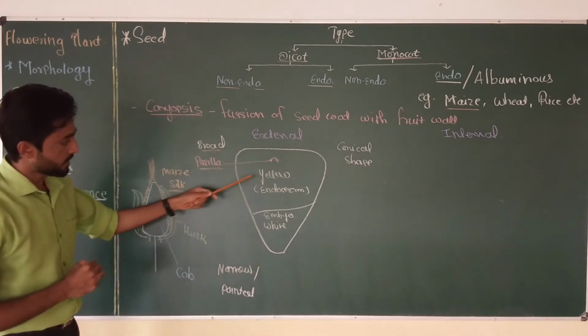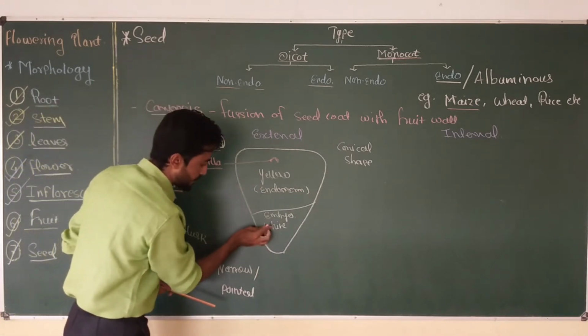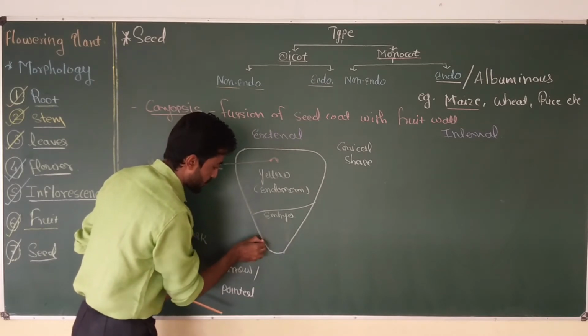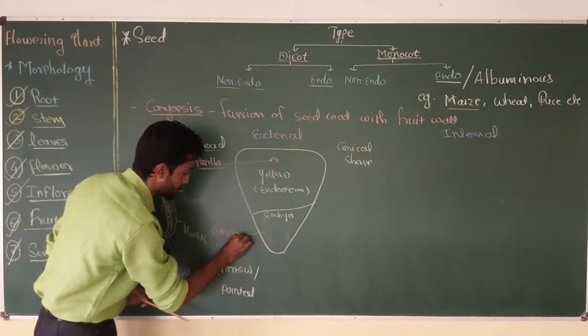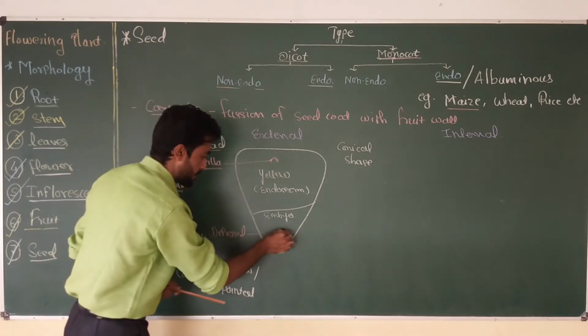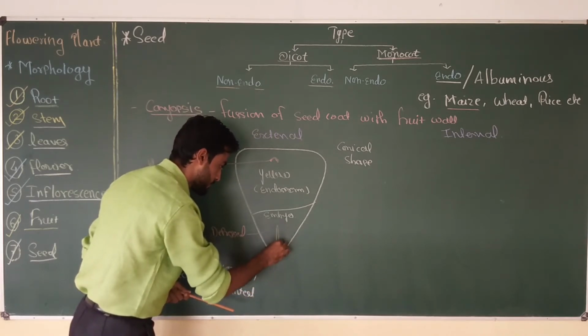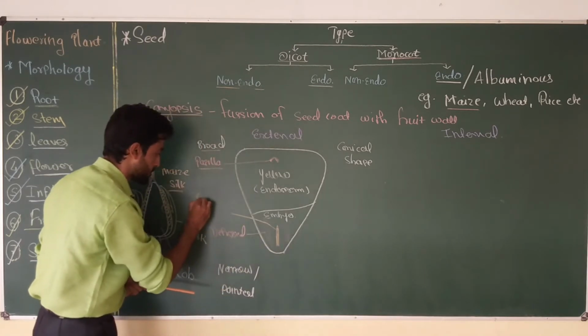When we come from the endosperm to the embryo section, a depression is present here. So this is the depressed area, and within the depressed area a central ridge is present.